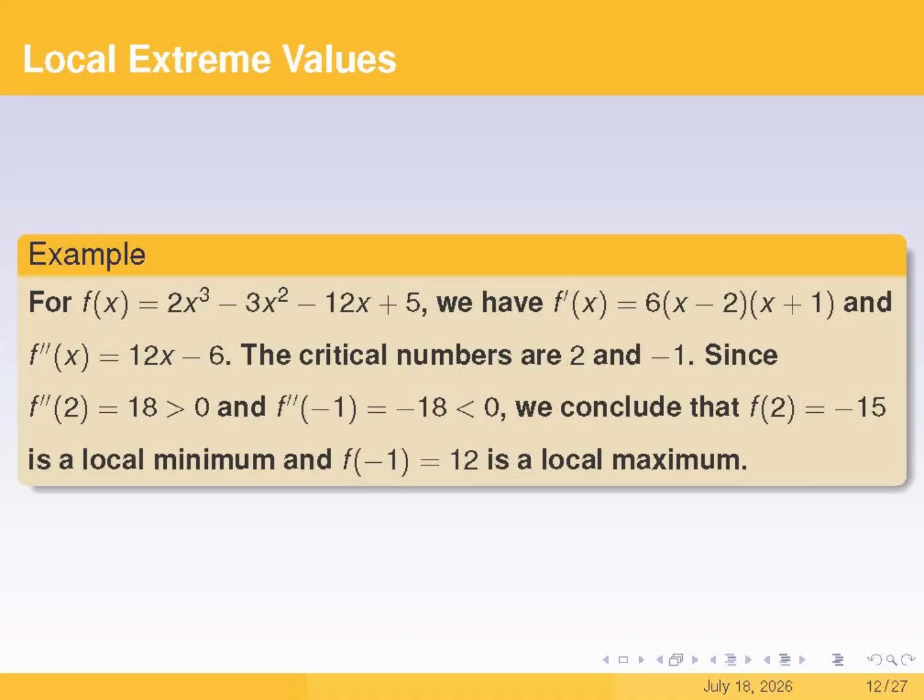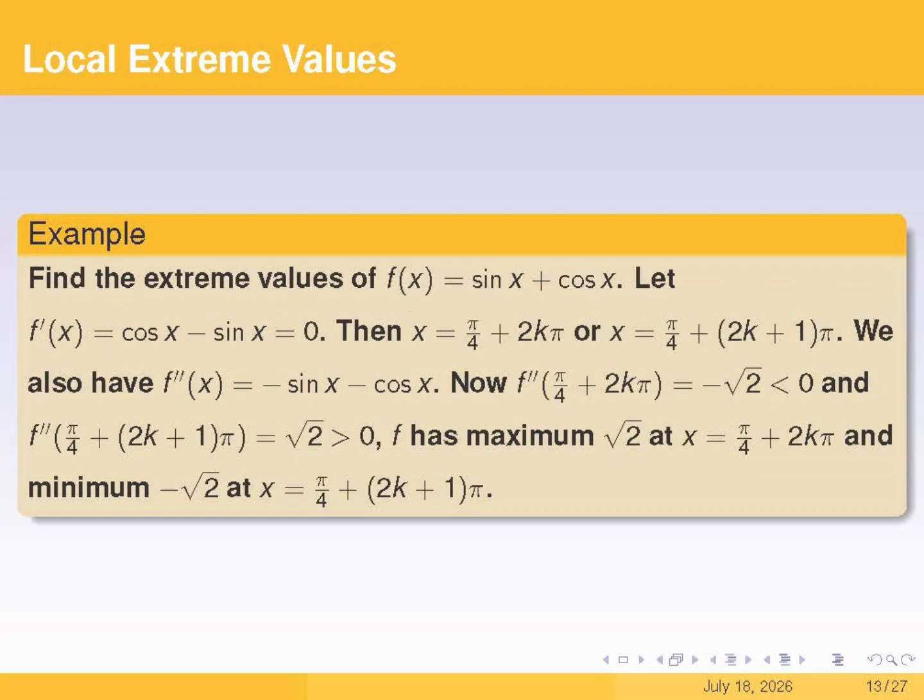From the third line, we can see that when x equals 2, the second derivative is positive, so the function f has a local minimum at x equals 2. On the other hand, when x equals -1, the second derivative is negative, meaning that the function f has a local maximum at x equals -1.